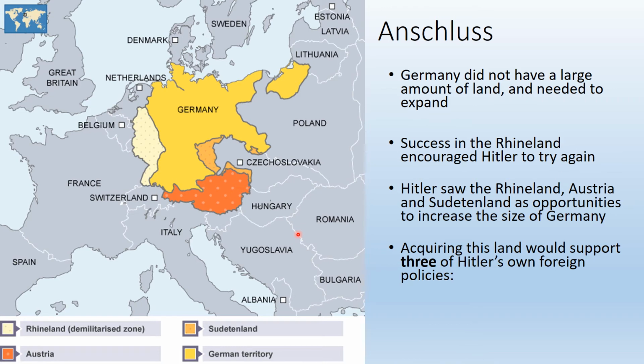So you've had a chance to think. We're looking for the three foreign policies that link into moving into Austria. So obviously Anschluss is the union with Austria. That's going to be the first. Lebensraum, gaining more space for Germans to live, and uniting all German speakers. About 96% of Austrians spoke German.